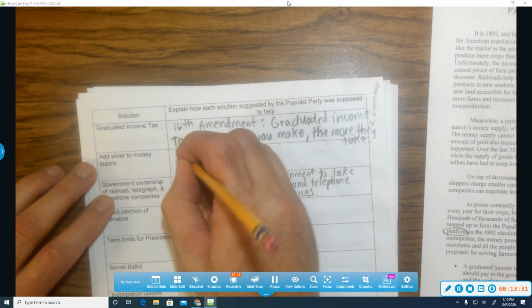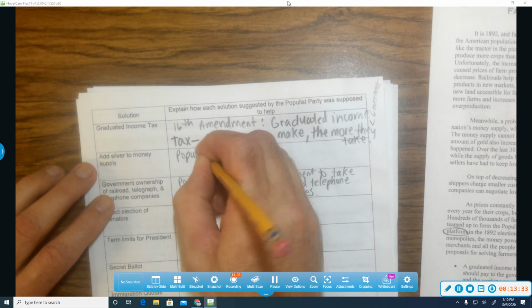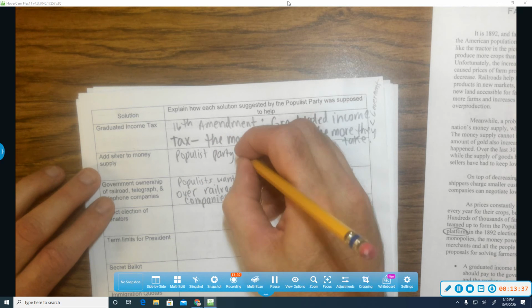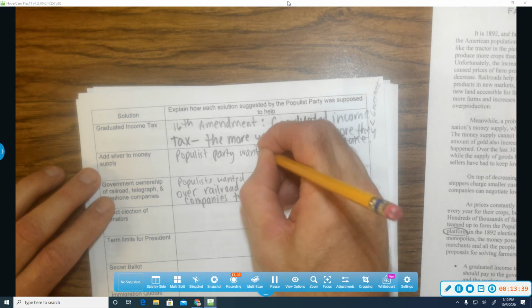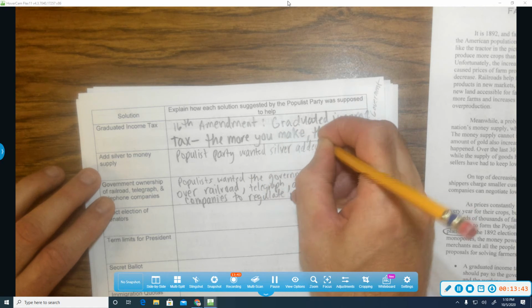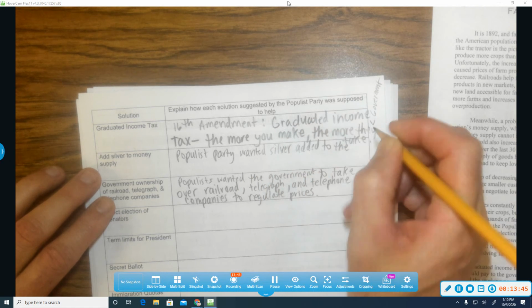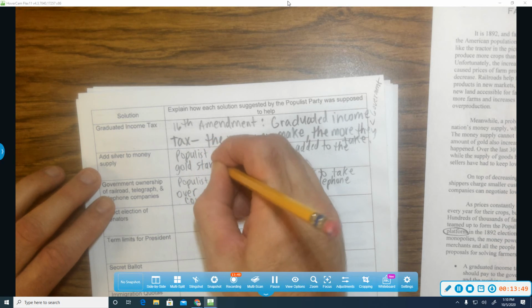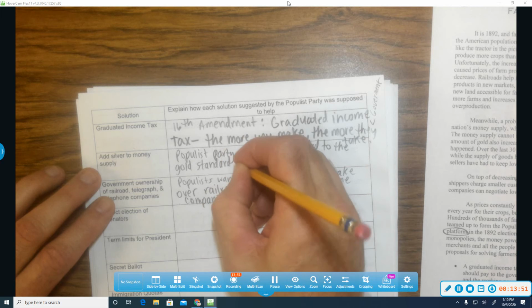So the Populist Party wanted silver added to the gold standard to print more money.